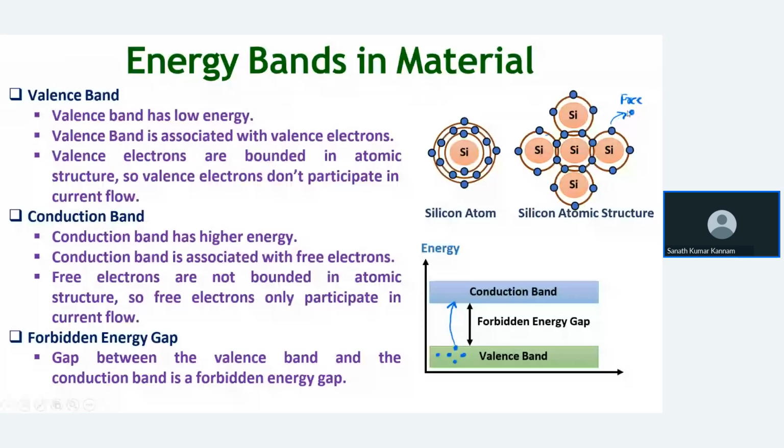So silicon at 0 Kelvin acts as an insulator, and at room temperature, that is 300 Kelvin, some amount of conduction will take place. The electron jumps from the valence band to the conduction band and takes part in conduction. So this is about the energy band diagram.